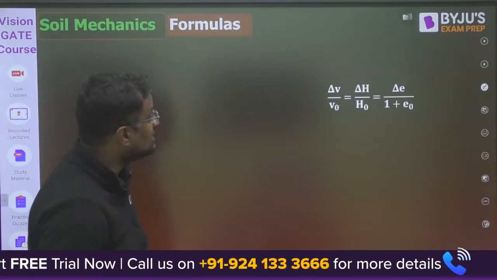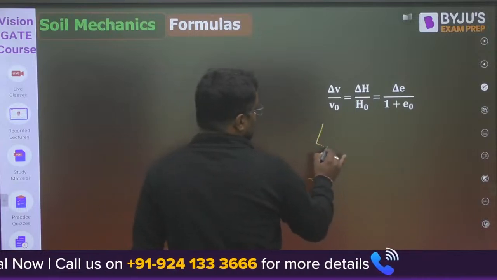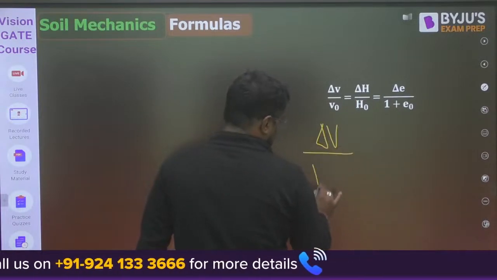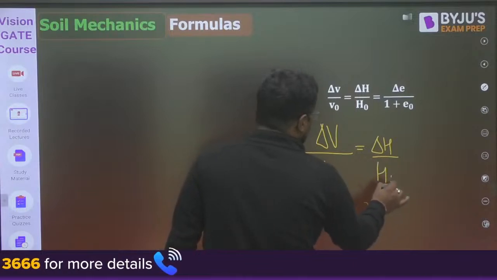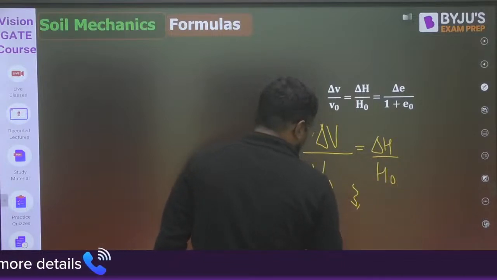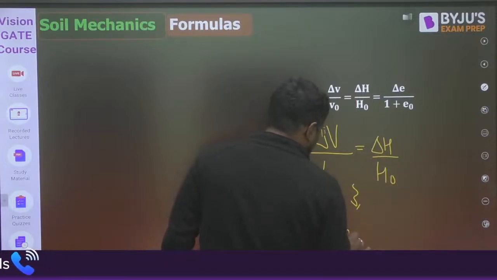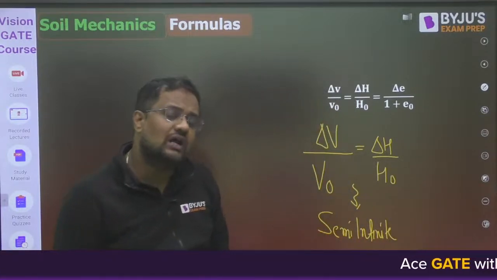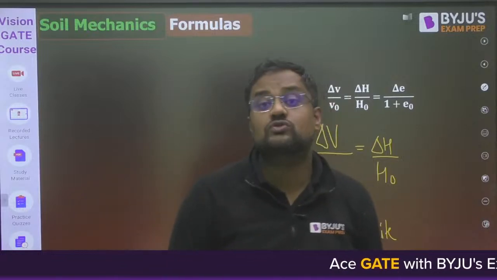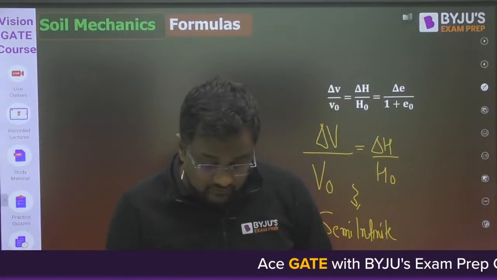Now, change in volume upon original volume, delta V upon V naught, is delta H by H naught. It is due to the simple assumption of soil mechanics that soil is semi-infinite. Like in strength of materials, in every chapter we assume the material is homogeneous and isotropic. Similarly, in soil mechanics, in every chapter we assume soil is semi-infinite.